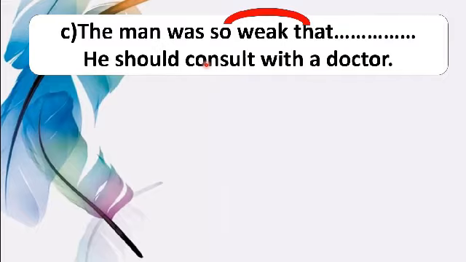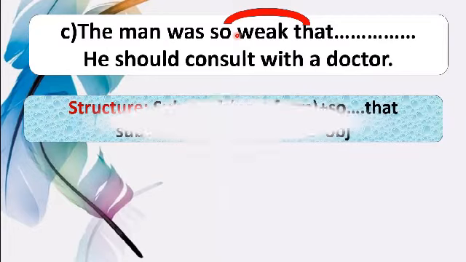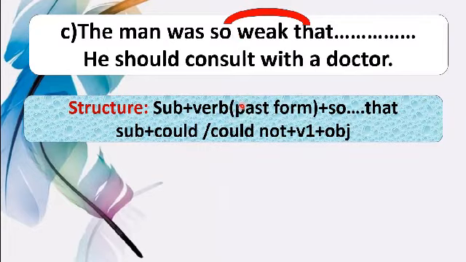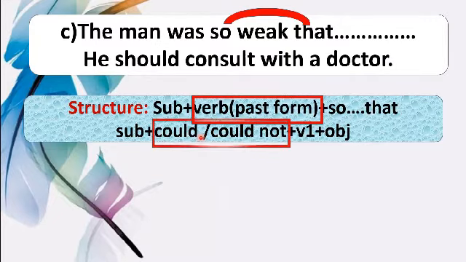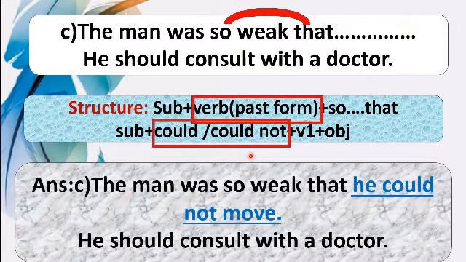And we know we use so that to talk about a purpose or to explain why an action is done. So according to the structure of so that, before so that if you find past form of verb, then main clause will be written with could or could not. And after could or could not, base verb will be written.